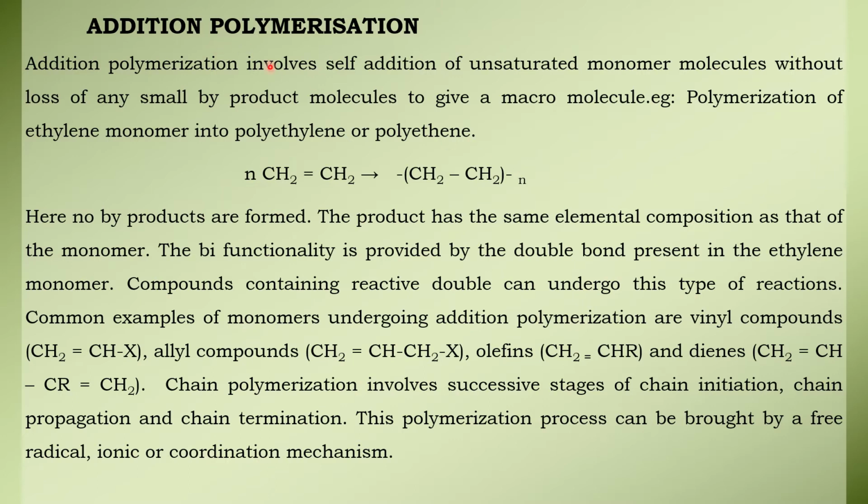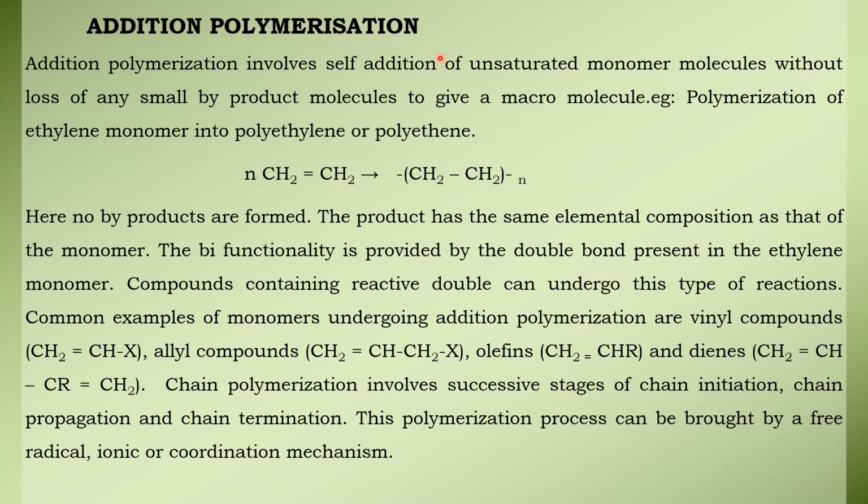During this addition polymerization of unsaturated monomers, there is no elimination of any byproduct molecules. So in general we say addition polymerization involves self-addition of unsaturated monomer molecules without the loss or elimination of any small byproduct molecules, to give macromolecules.